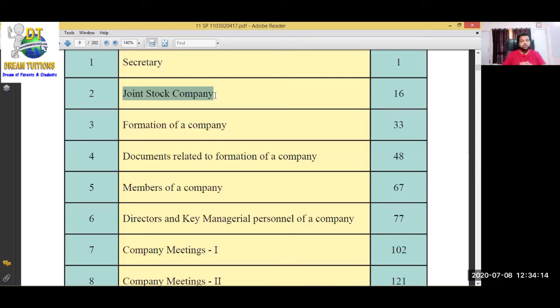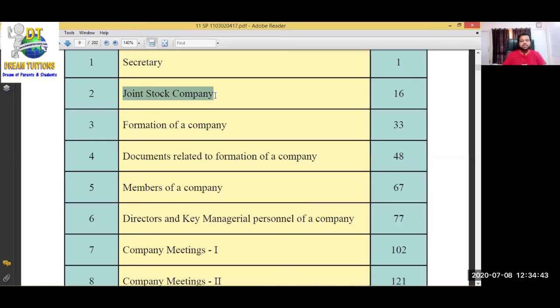Okay, so the first chapter is about different types of secretary, and the second chapter directly comes to the main point, that is, what is the company. What is the meaning of joint stock company? What are the types of joint stock company? What is its importance, why you should start a joint stock company, or why we would choose it as compared to a partnership firm. All these things they are going to explain in the second chapter.